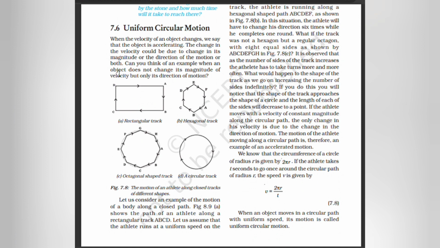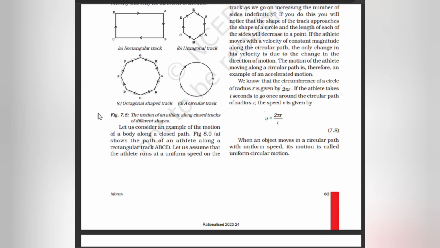The change in velocity could be due to a change in its magnitude or the direction of motion, or both. Can you think of an example when an object does not change in magnitude of velocity but only its direction of motion? Let us consider an example of the motion of a body along a closed path. The figure shows the path of an athlete along a rectangular track ABCD.